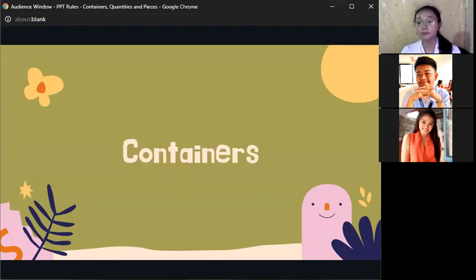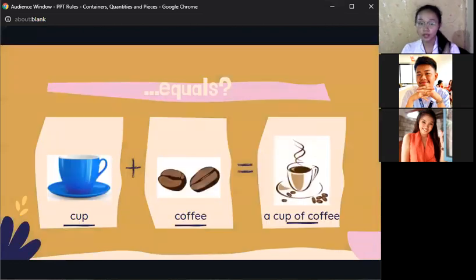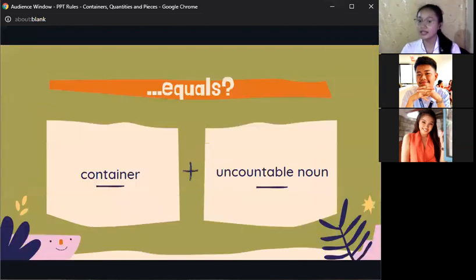As you can see in the first example that I gave you, a cup of coffee. Coffee is an uncountable noun. That introduces us to our first rule in using containers. The first rule is container plus uncountable nouns. Can you give me an example of a container plus uncountable noun? Ma'am, a can of soda, a glass of wine. What else? A jar of honey and a box of cereal. Very good. Those are uncountable nouns.